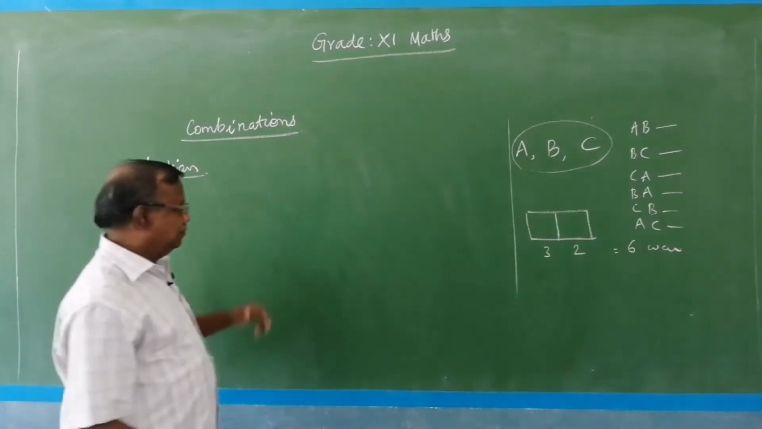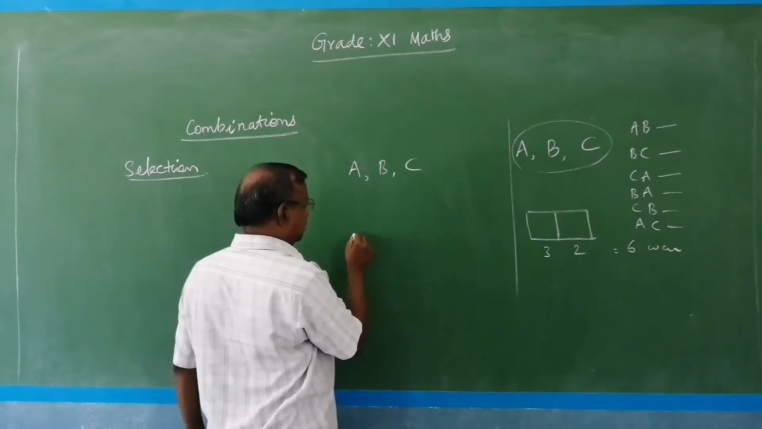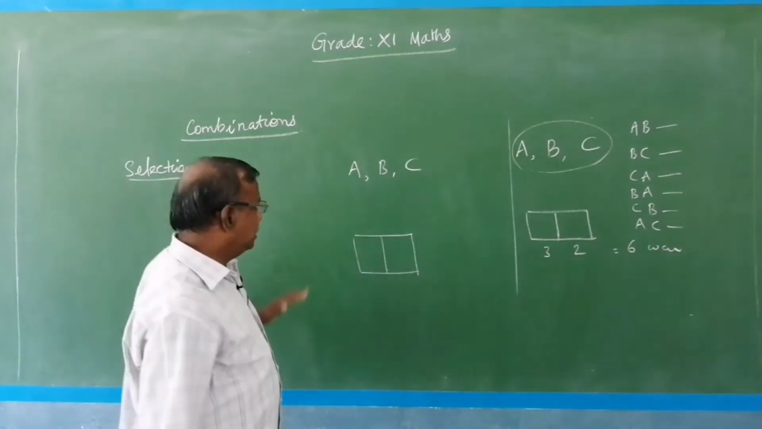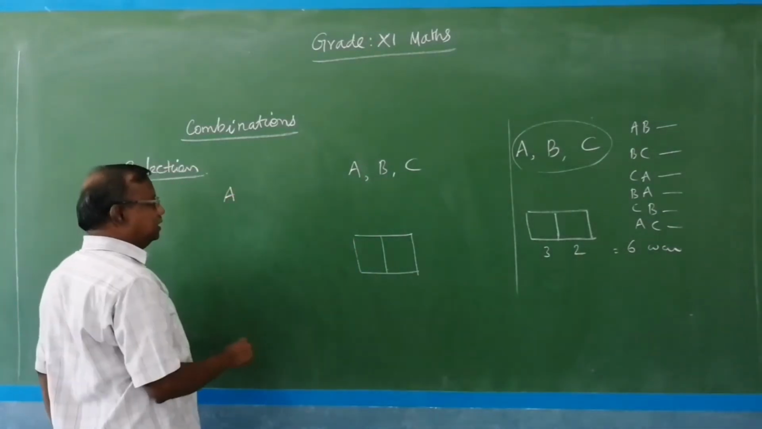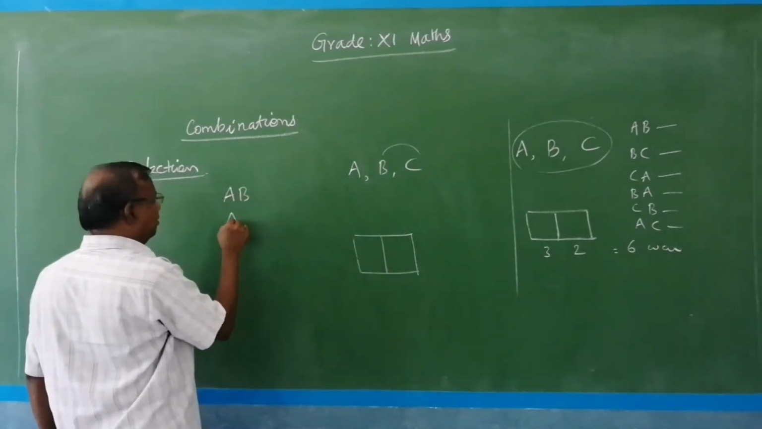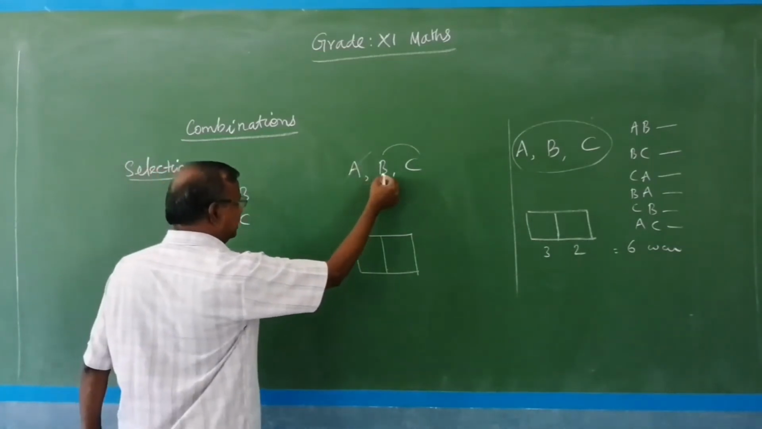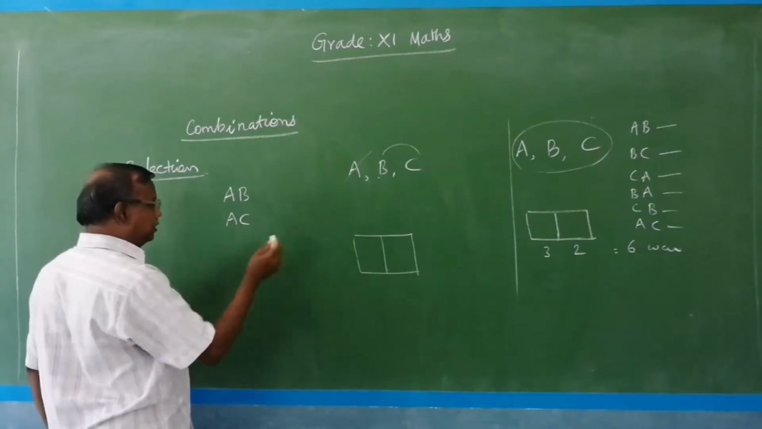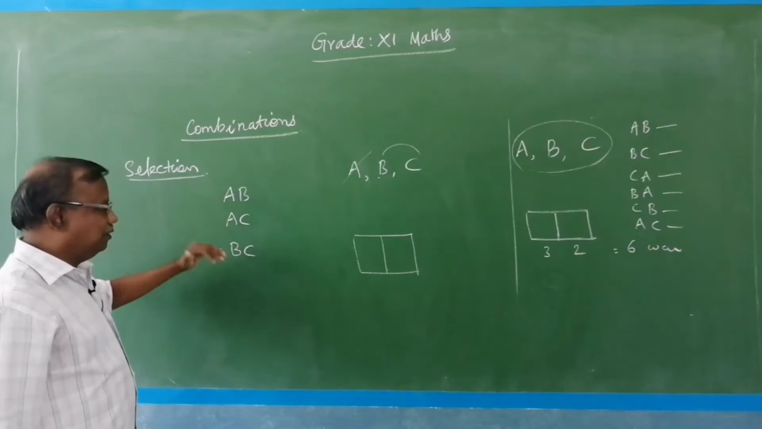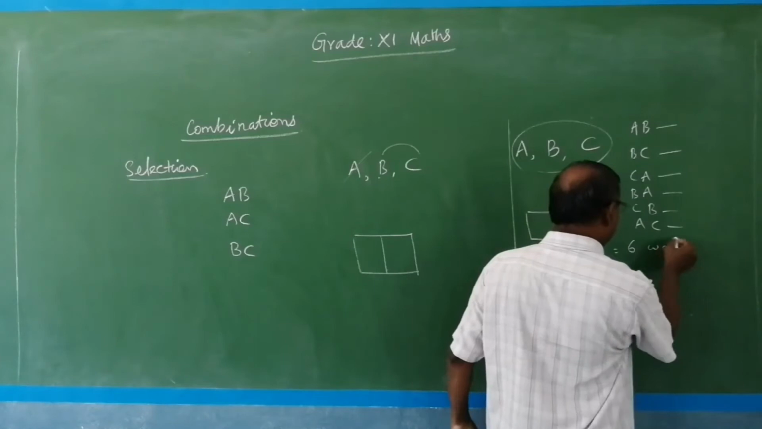Now, the same persons A, B, C are there. There are only two seats available. We have to select only two persons. If A is selected, then we have to select any one of B and C, that is either B or C. If A is not selected, we have to select these two only, because only two seats are available, so BC. So these are all the selections. There are only 3 possible ways, but in case of permutation we have 6 possible ways.